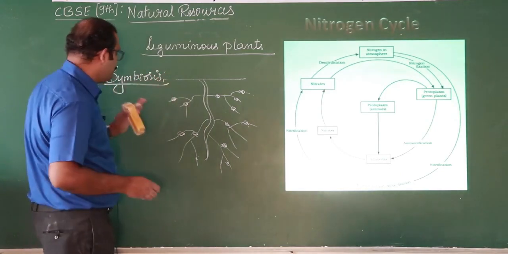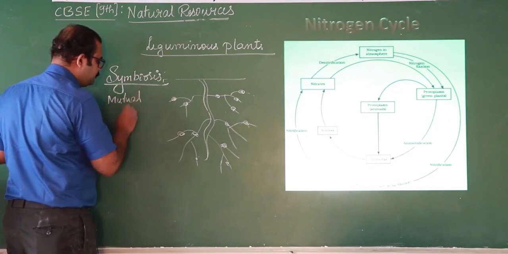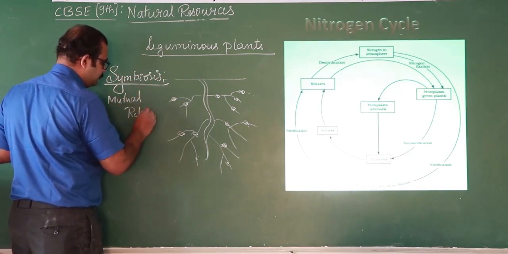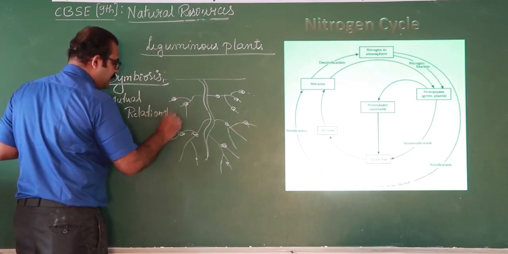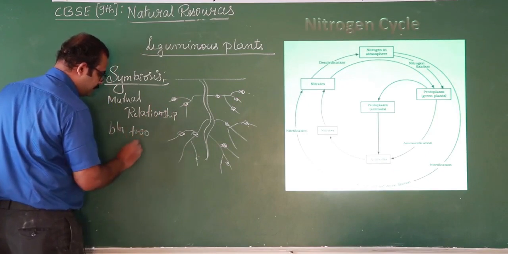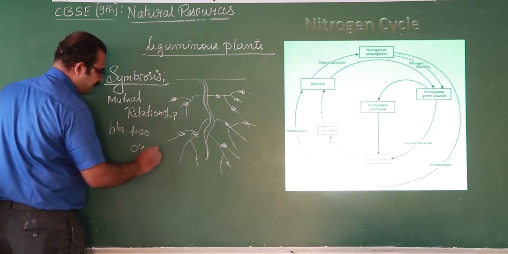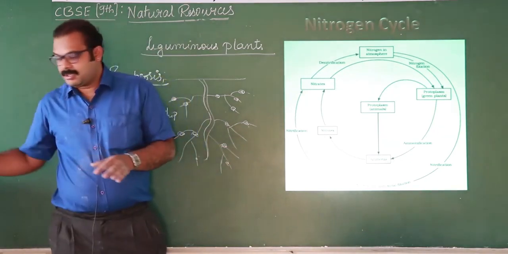Symbiosis is a mutual relationship between two organisms. This is what we call symbiosis.